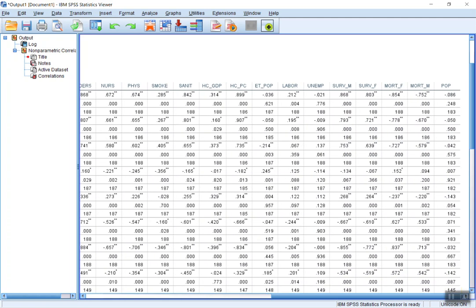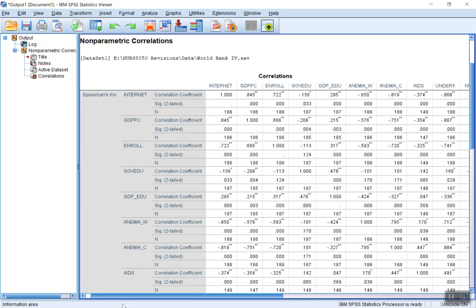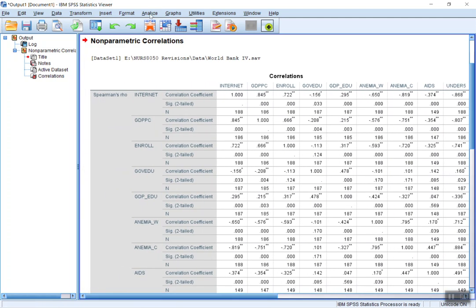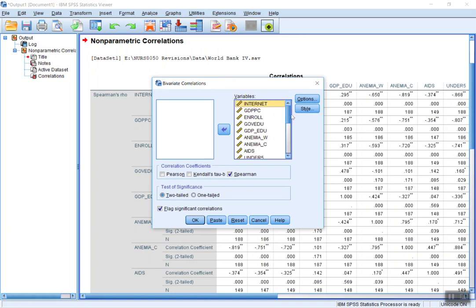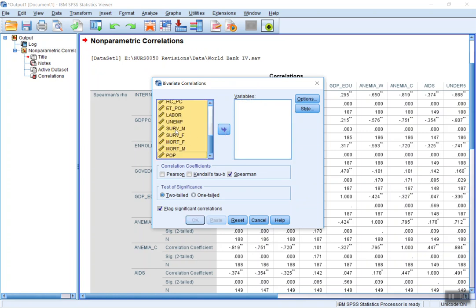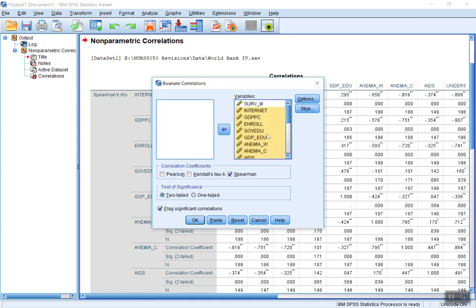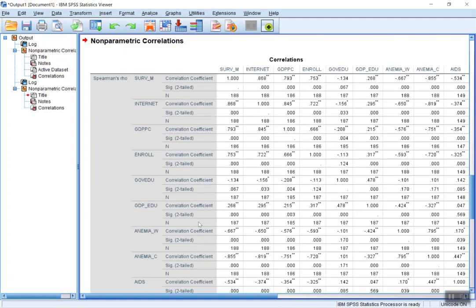That's over here. In fact, in order to get a better look at that, let's do something to isolate that. And the way we do that is put all our variables over here, come down male survival to 65, and now we'll put the rest of the variables back in here. So we'll have it in the first column. There, it's easier to work with.